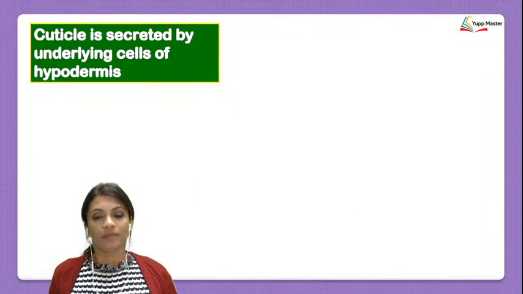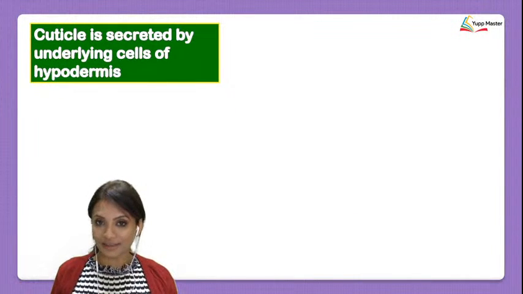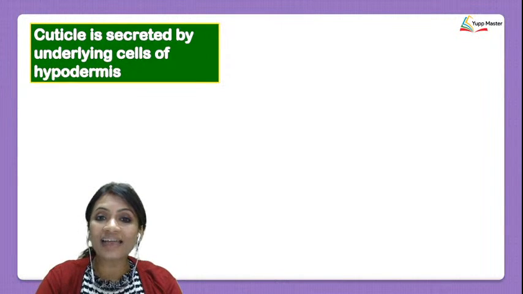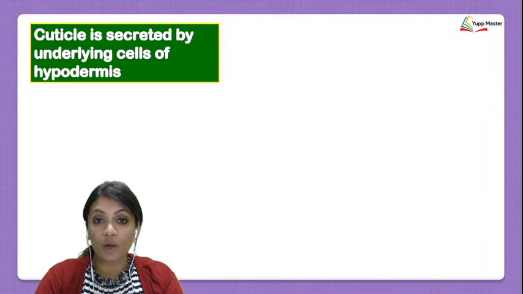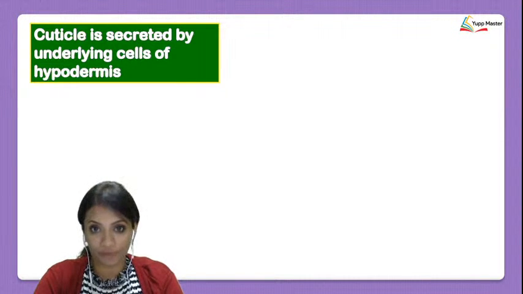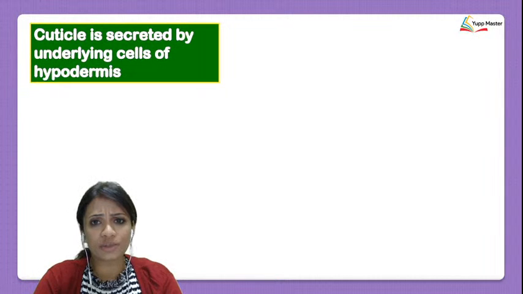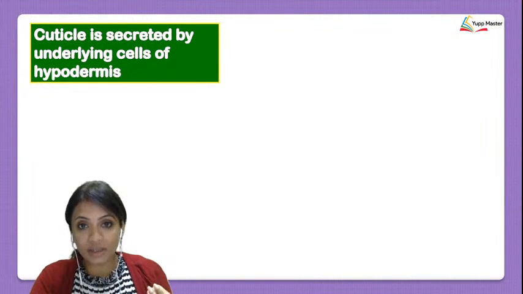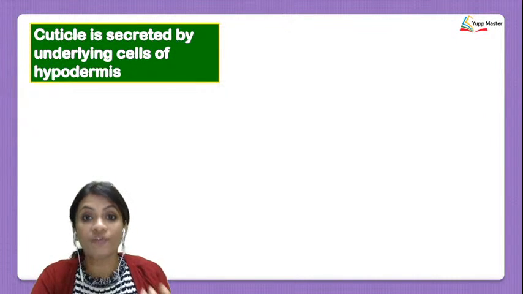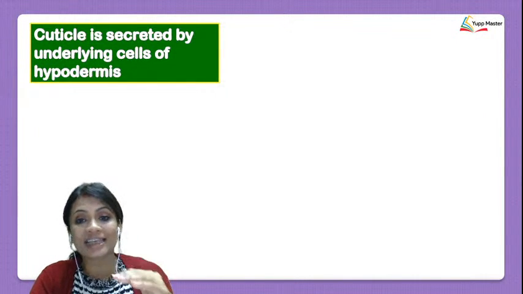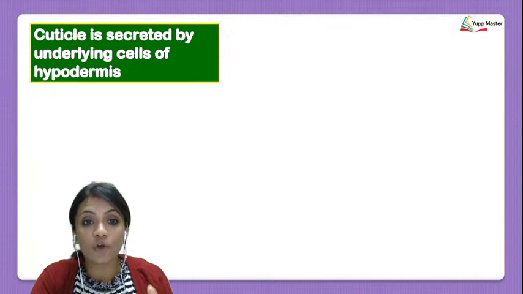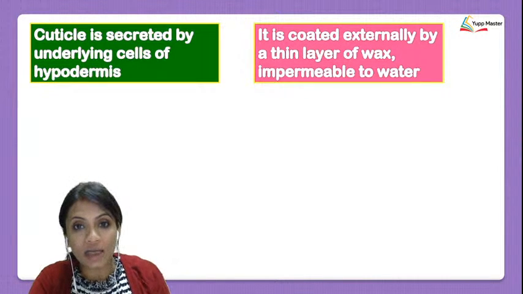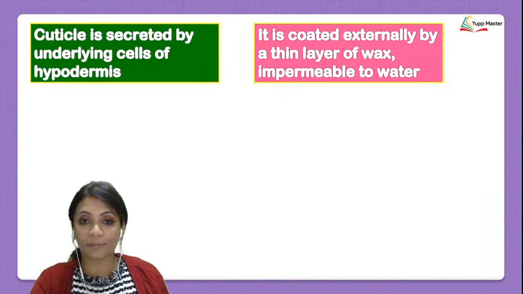Now, coming back to the exoskeleton part. I told you that the outermost part of the cockroach is made up of a cuticle, and that cuticle is nothing but chitin. Now, where does the cuticle come from? Is the cockroach born with that cuticle? No. The cuticle forms later on, and it is secreted by the underlying layer, the hypodermis. So cells of the hypodermis secrete that cuticle, which is made up of chitin.